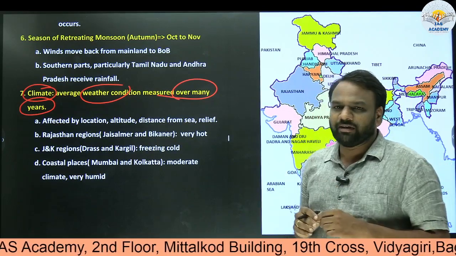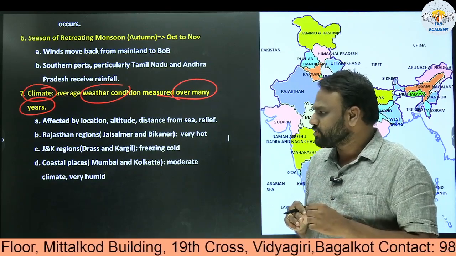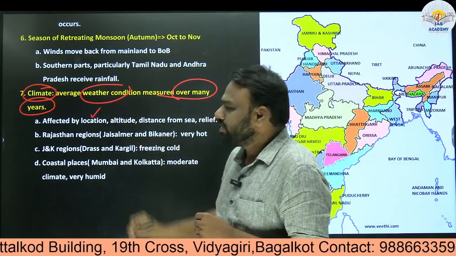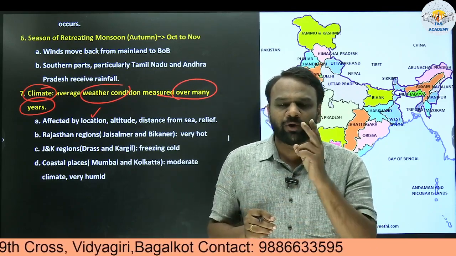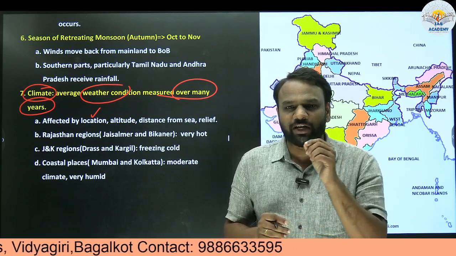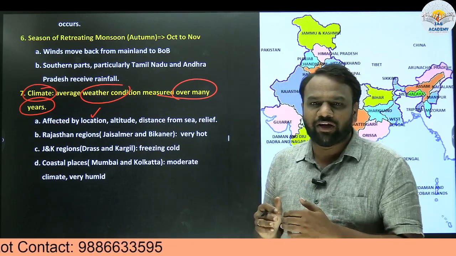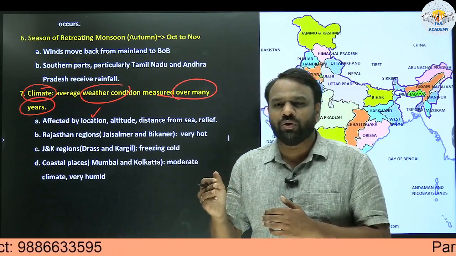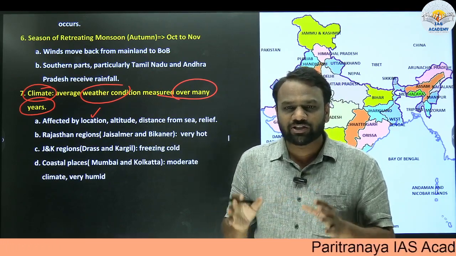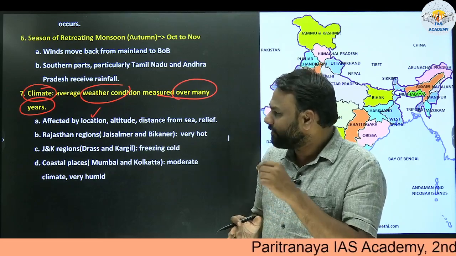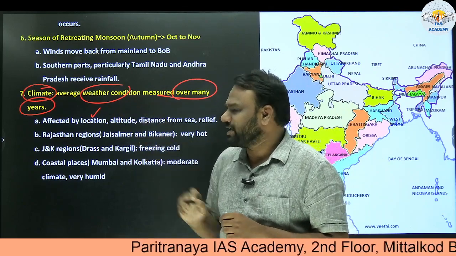When it comes to climate, there are various factors which play a role. Similarly, for weather also, these factors play a role. Which are they? One is location. We have already seen about location. In order to identify any location, we require two important parameters: latitude and longitude. So where the region is present: whether close to the equator, or close to the Tropic of Cancer or Tropic of Capricorn, or close to the Arctic Circle or Antarctic Circle. Based on these parameters, what kind of climate will be prevalent there can be determined. So location plays an important role.